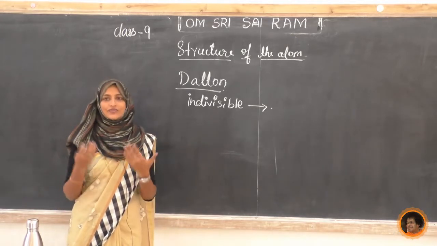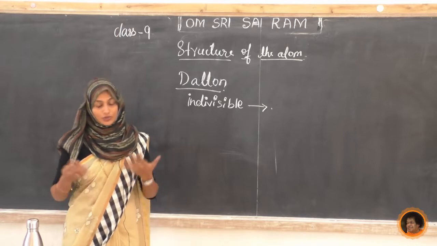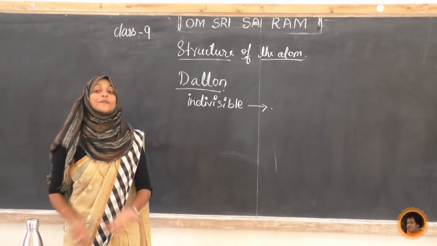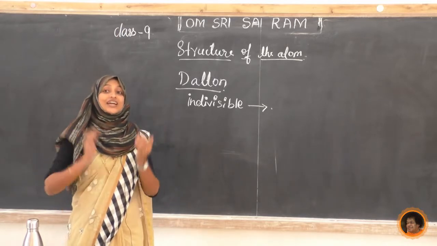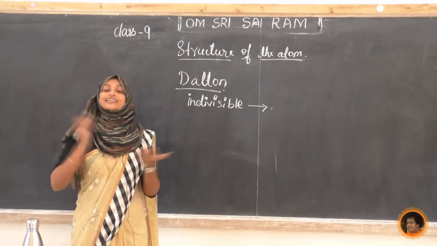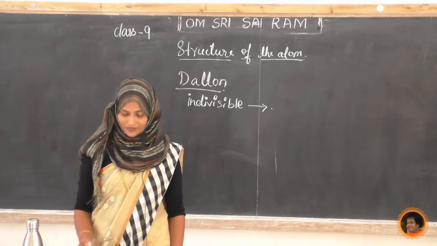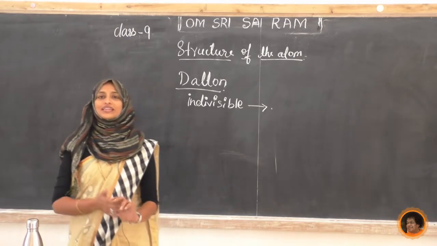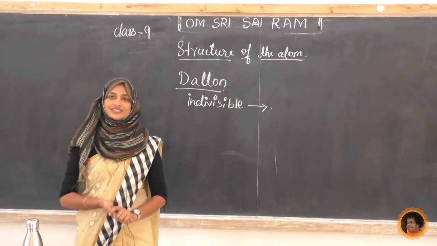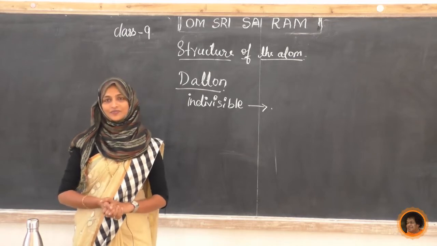We know it is very small, microscopic, so it is invisible only. But he says it is indivisible: further division can't be done in this atom.